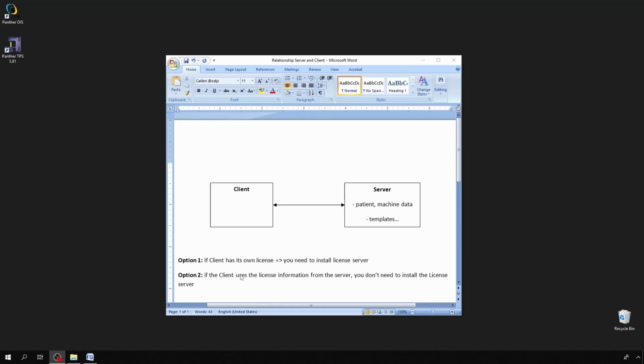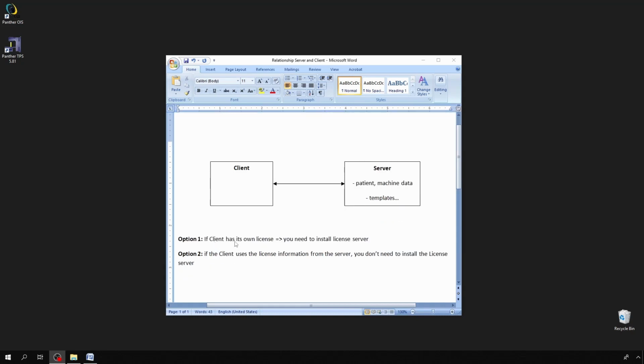There are two options regarding the license server. The first is if the client has its own license. If this is the case, you will need to install the license server on the client computer during the client installation. The second option would be if the client uses the license information from the server. If this is the case, you do not need to install license server during the client installation.